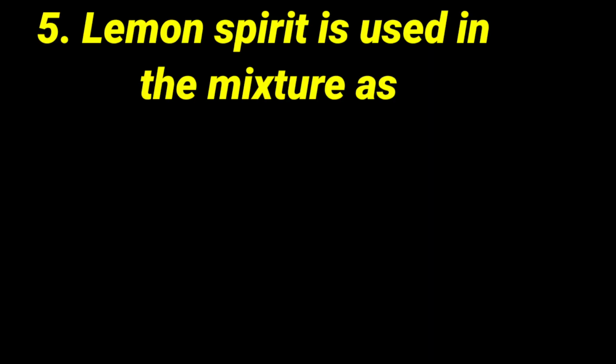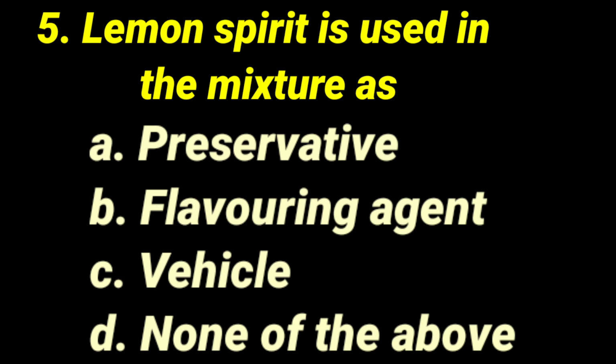Then fifth question: lemon spirit is used in the mixture as dash: preservative, flavoring agent, vehicle and none of the above. Lemon spirit is used in the mixture as dash: preservative, flavoring agents, vehicle and none of the above. None of the above is not the correct answer. So vehicle also is not the correct answer, because vehicle means it will be made up to a particular volume.